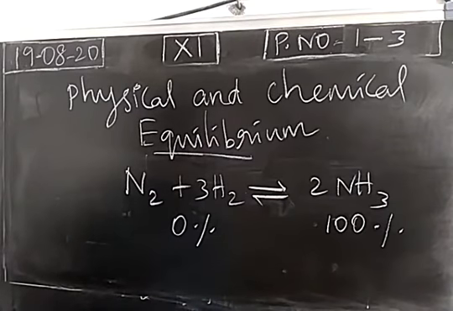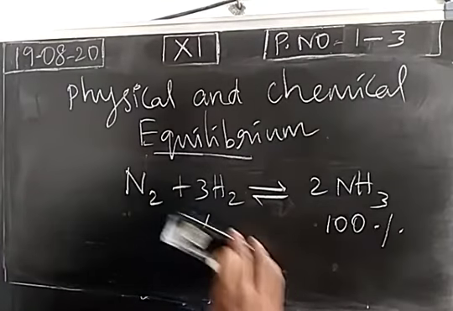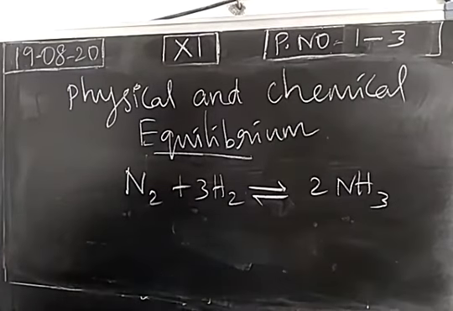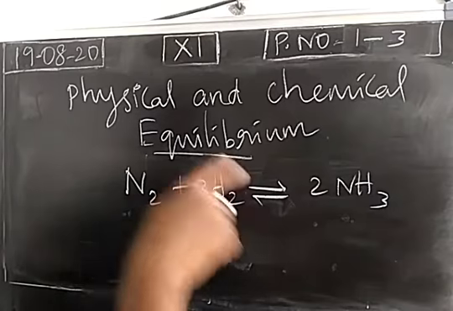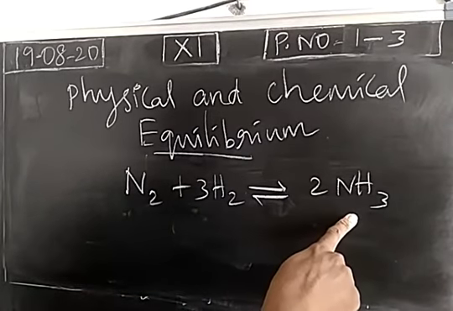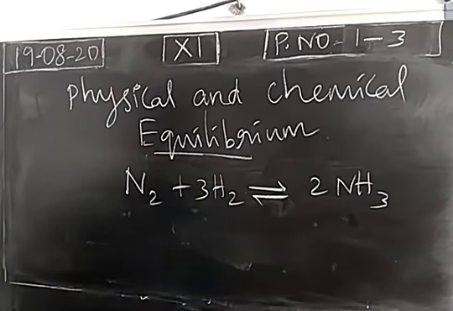Reversible reaction means what? During the formation of a product, again the product is providing the reactant. Okay. The process is a reversible process. Reactants are joining together to produce a product. Again, the product is providing the reactant. So the reaction is a reversible reaction. If the reaction is a reversible reaction, at one particular situation, equilibrium will be reached.